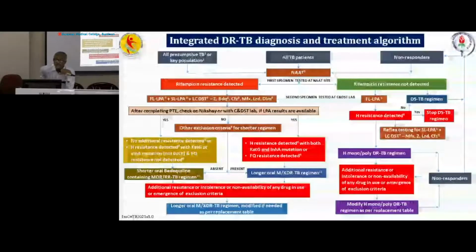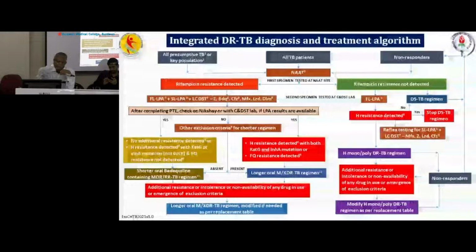But if in the CDST lab we get the result which shows no additional resistance detected, or H resistance detected with either katG or inhA, not both, in this case we can go for the SOTR bedaquiline containing regimen.